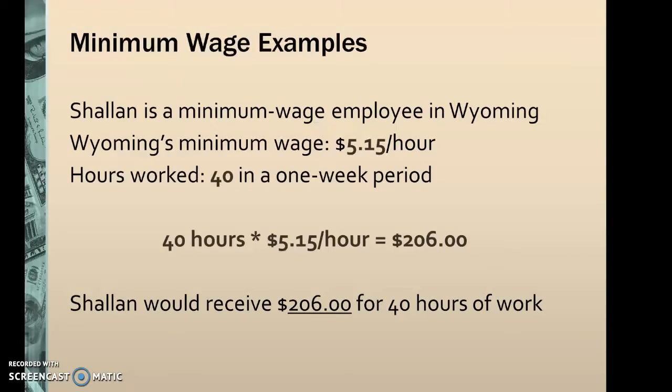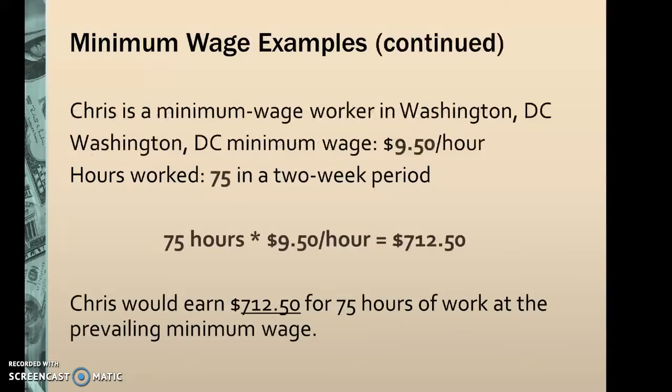Some minimum wage examples. In this example here, there's an employee in Wyoming with a minimum wage of $5.15 per hour. Now, this employee has worked 40 hours in 1 week. So 40 hours times $5.15, she would receive $206 for 40 hours of work.